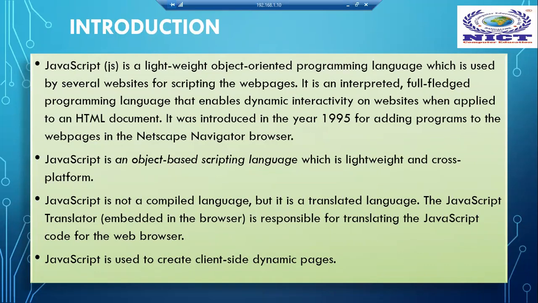Okay. So it was introduced in the year 1995 for adding programs to the web pages in the Netscape Navigator browser. Like Google Chrome and Mozilla Firefox, we had a browser, this Netscape Navigator. For that browser, how to add programs to the web pages, they introduced this JavaScript. JavaScript doesn't have any connection with Java, only the name it adapted. Because at that time Java was so popular, similar to that way they named it JavaScript. Other than that, no similarity with the language Java. Okay, so this much is clear.